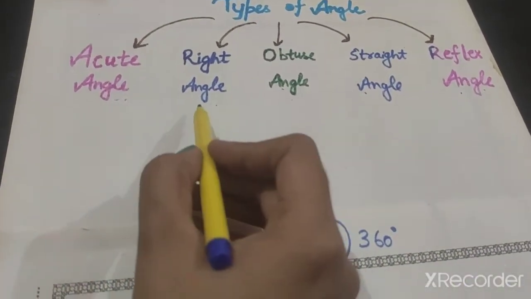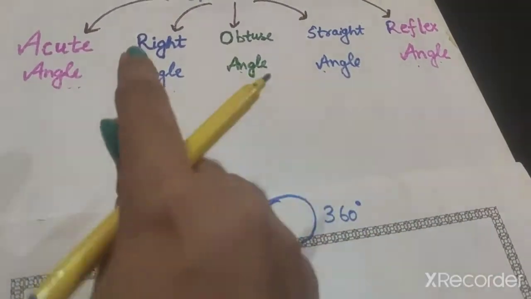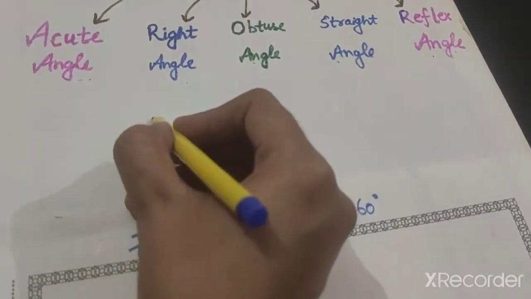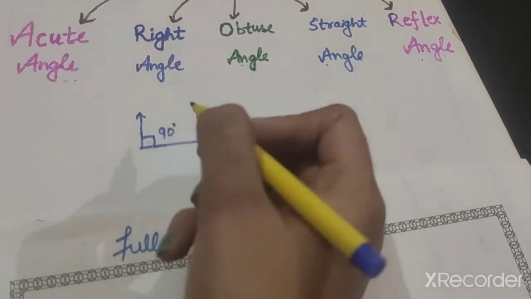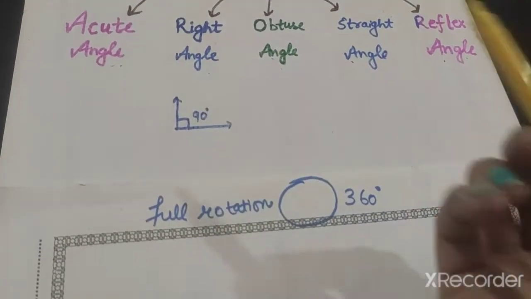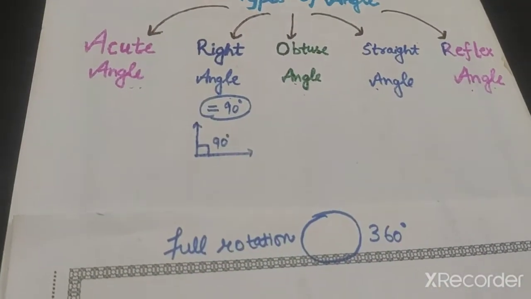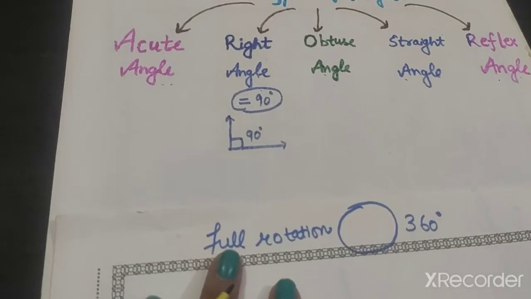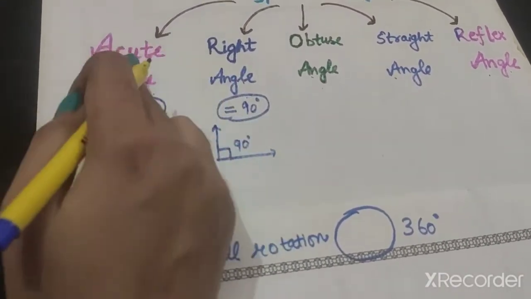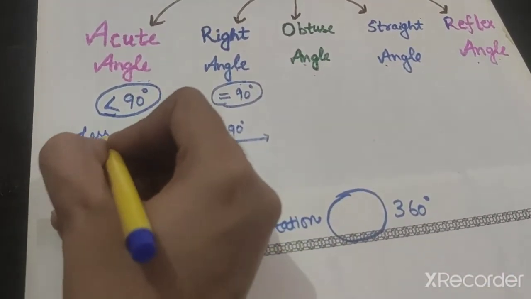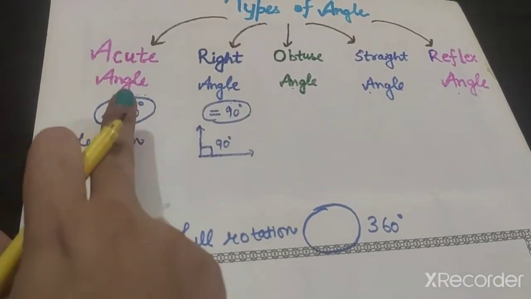So first of all, very basic, the right angle. Suppose this is our incident ray. We have to find what a right angle is. If the magnitude of the angle is 90 degrees, then we will say that angle is a right angle. So an angle whose magnitude is equal to 90 degrees is known as a right angle. Now what is an acute angle? An angle which is less than 90 degrees is known as an acute angle. Equal to 90 degrees, right angle; less than 90 degrees, acute angle.